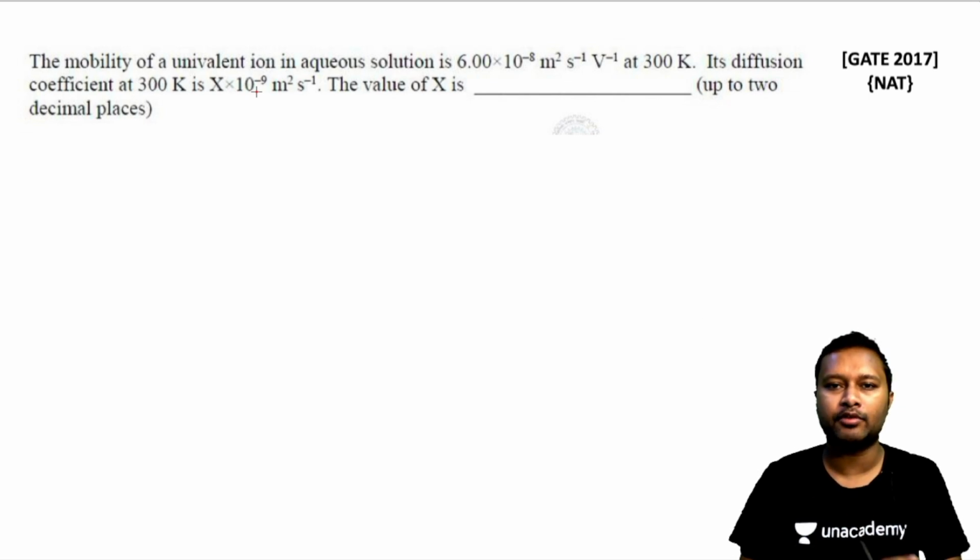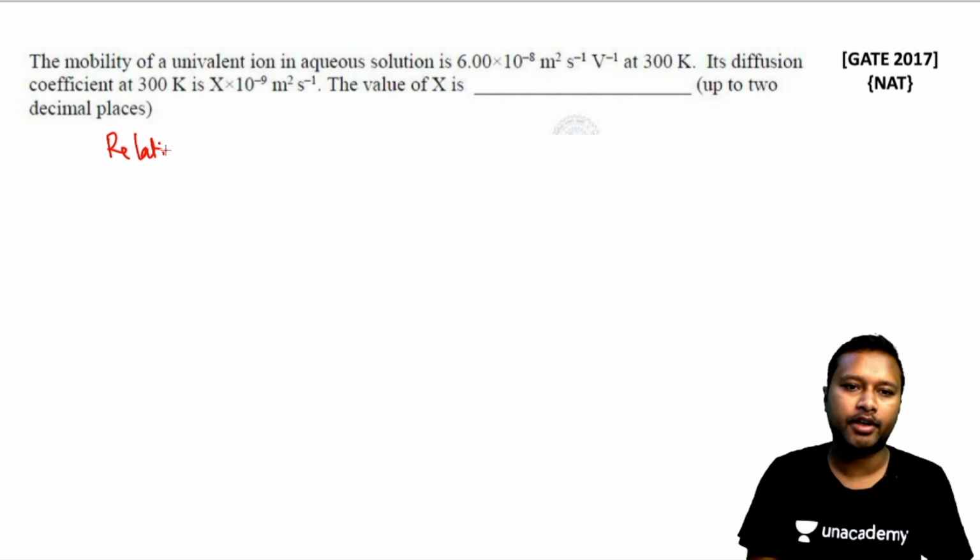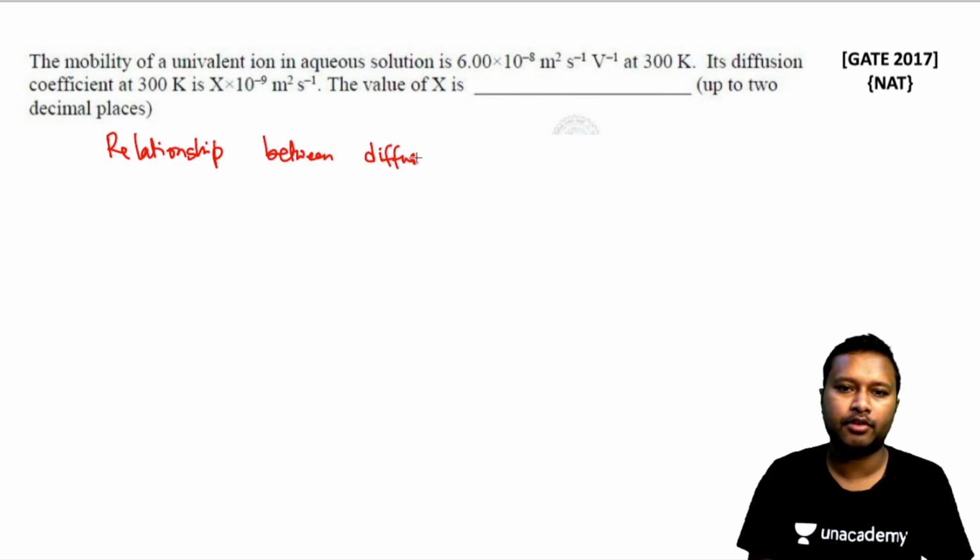Now you have to know the relationship between diffusion coefficient and mobility. So let's write it down.